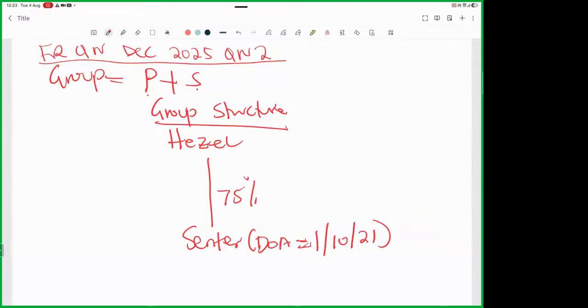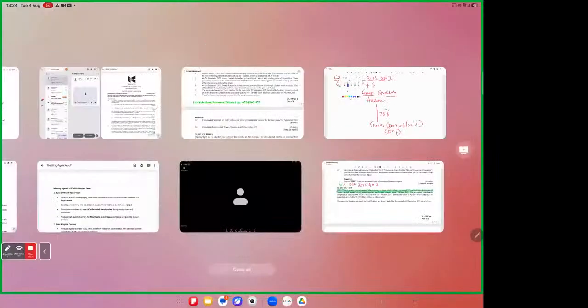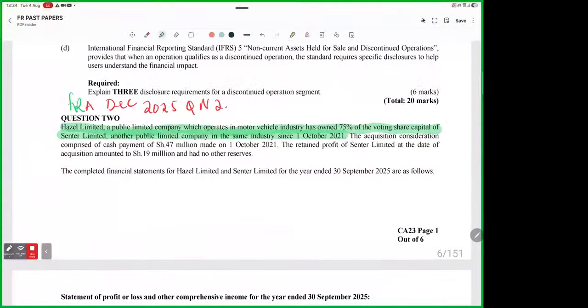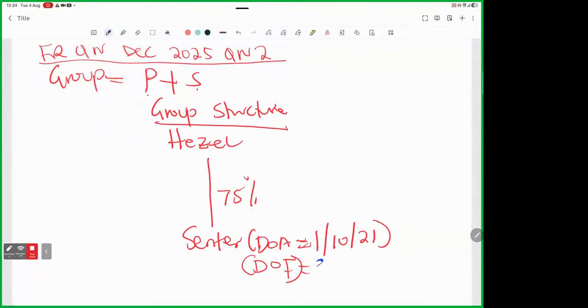Then what I would want to know right away is the date of the financial statements. The financial statements provided here, what are they dated? They acquired this on 1st October 2021, and the financial statements given here are dated 30th September 2025.